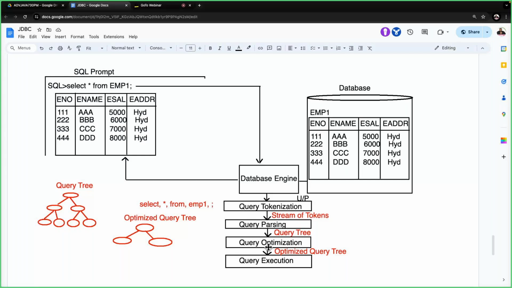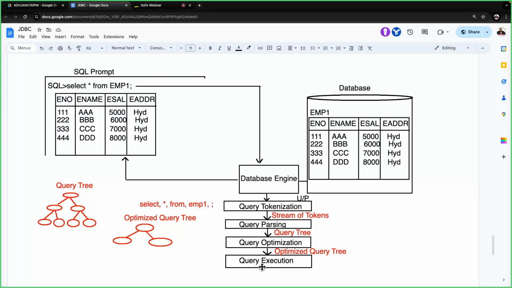In a prepared statement, what exactly is going to happen? The database engine will perform tokenization, parsing, and optimization only one time, only the first time. From the second time onwards, the query will come directly to the query execution phase. It will execute the query every time directly, without performing tokenization, parsing, and optimization.